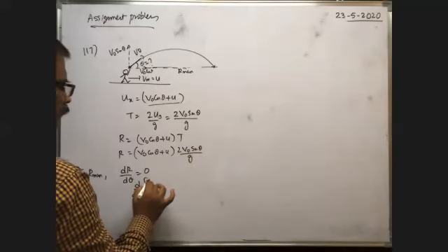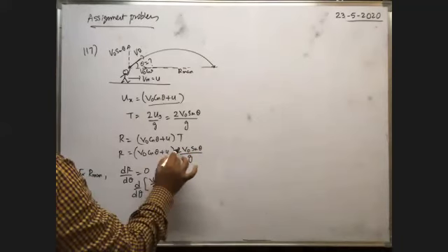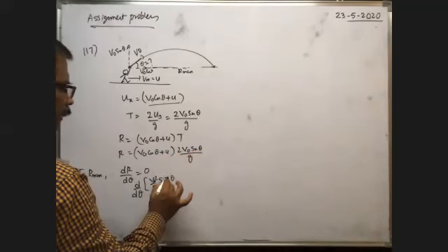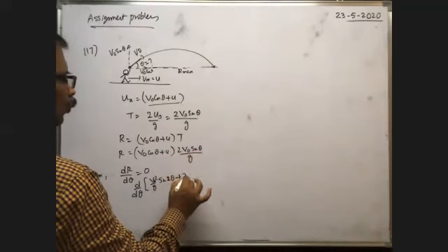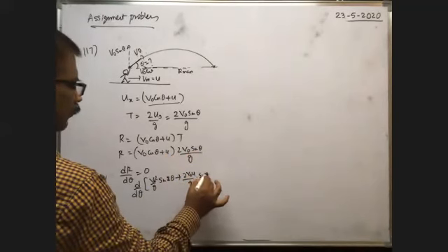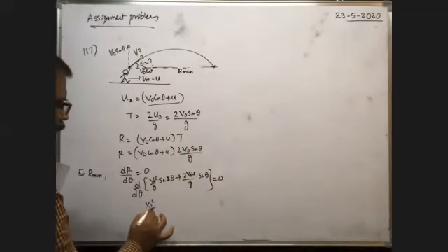That means v naught square by g into cos theta into 2 sin theta. 2 sin theta cos theta is sin 2 theta, we can write directly, plus 2 v naught u by g into sin theta. This is the R value. Now this is equal to 0. Now we differentiate. v naught square by g is constant.